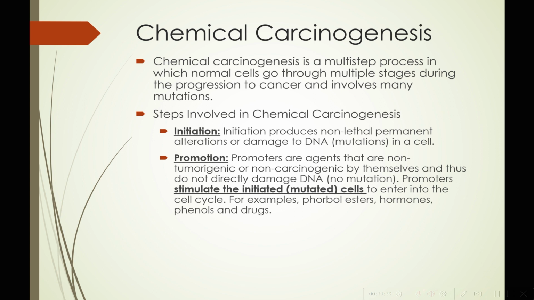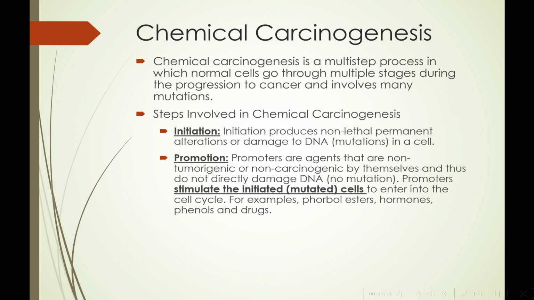What are these? This is done by promoters. What are these promoters? Promoters are agents that are non-tumorigenic and non-carcinogenic by themselves. Meaning these promoters cannot cause tumor by themselves. They need a cell which has already been initiated, that means already a cell which is having some DNA damage. Only then these promoters can start propagating the carcinogenesis in this cell. So promoters are agents that are non-tumorigenic and non-carcinogenic by themselves and thus do not directly damage DNA.